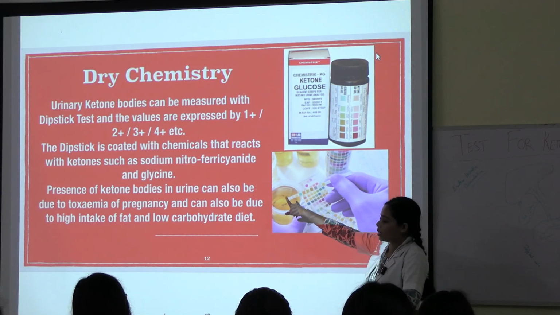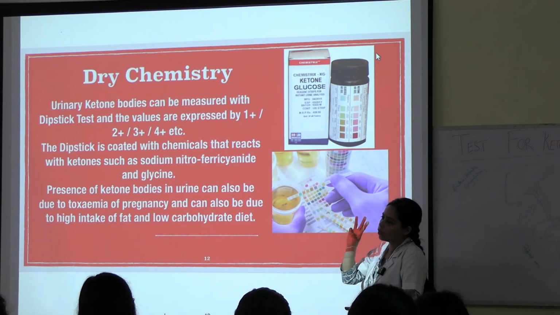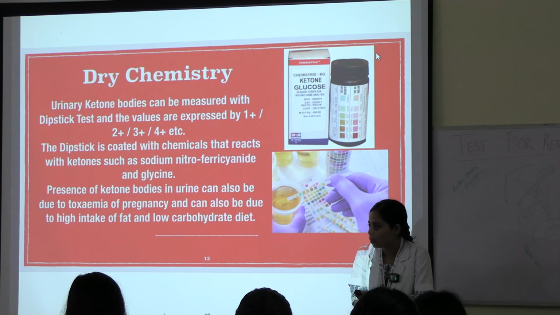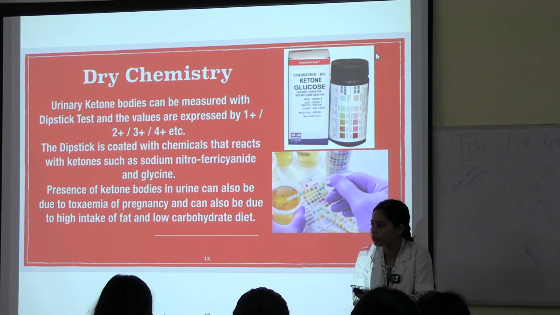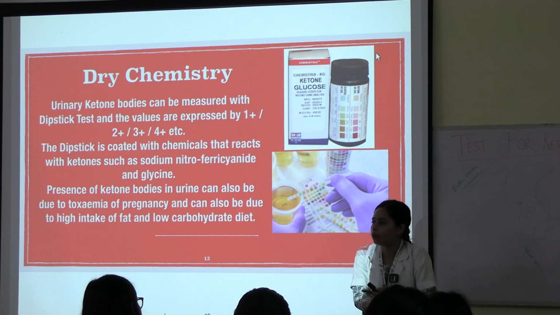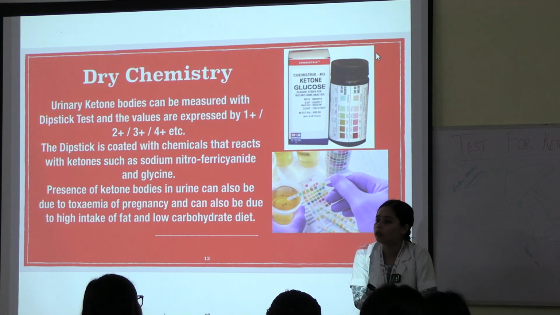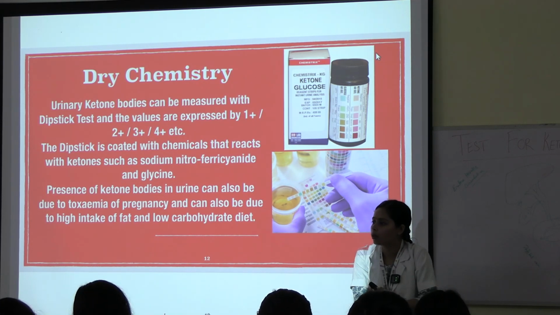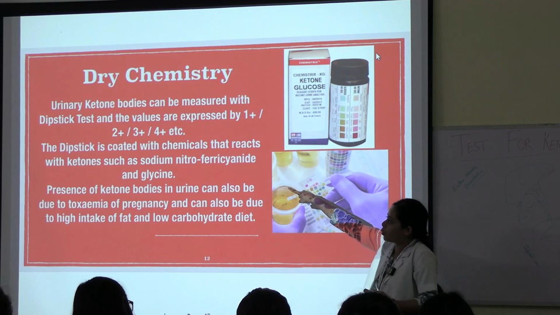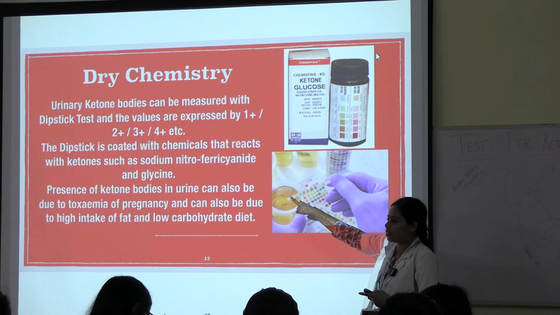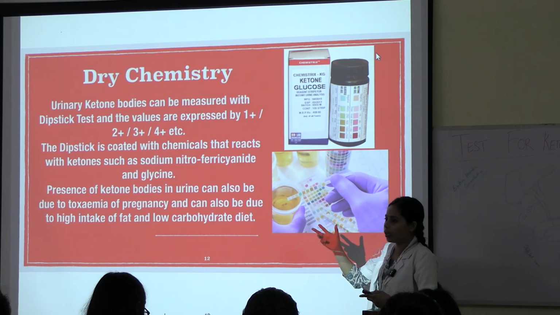Now seeing this nitroferricyanide, do you remember what were the three reagents for Rothera's test? Ammonium crystals, then sodium nitroprusside. Okay, sodium nitroprusside, what was the function? It dissociates into what? Nitroferricyanide, right? And what do we have here in these strips? We already have the nitroferricyanide and glycine. Now you understand how it is happening?